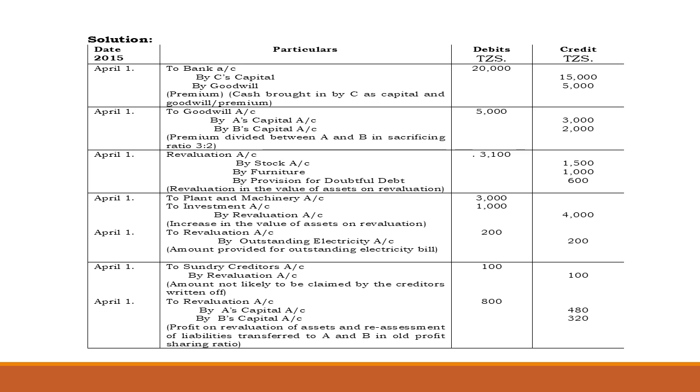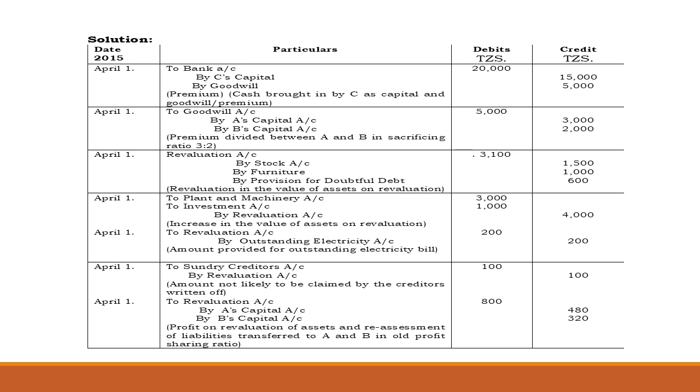Again, we have plant and machinery that goes up, and the investment that we didn't have in our statement of financial position. Now we introduce them. So we debit plant and machinery and the investment to the revaluation account, 4,000. Again, there is an outstanding electricity bill that we have to account for. So we debit the revaluation account and credit outstanding electricity bill.